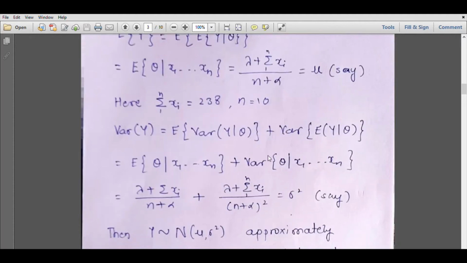Now similarly, how can we obtain variance? Variance of y is expectation of variance of y given theta plus variance of expectation of y given theta. Now variance of y given theta, y being a Poisson random variable, is simply theta. So expectation of theta given x1, x2, xn plus, now expectation of y given theta is again theta, so variance of theta given x1, x2, xn. Because the posterior is a gamma, this will be the mean and this will be the variance of theta. Suppose we call this sigma square.